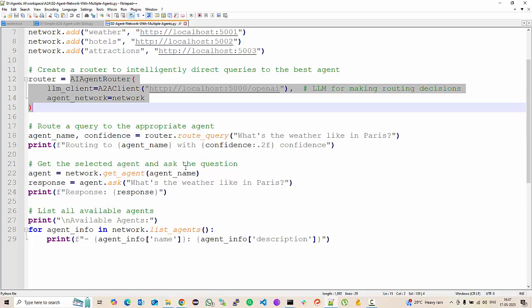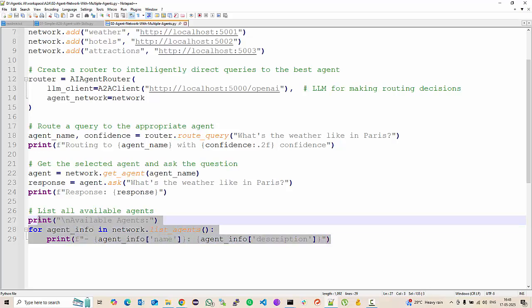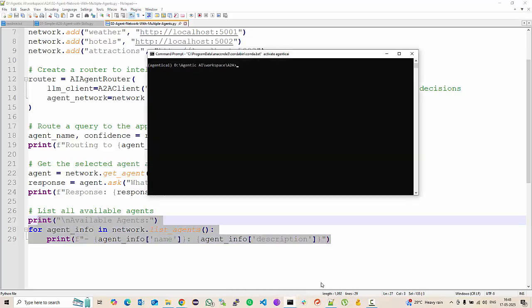Now when you give a query, what's the weather like in Paris? The router needs to route it to a correct agent. So it will return the agent name and the confidence level. And then from the network, you get the agent and then ask the agent the question, what is the weather like in Paris? So you are asking the question, what's the weather like in Paris two times. First time the router returns the agent and the confidence, and the second time the agent is going to answer. And here I am printing all the agents available on the network. So let's run this example.